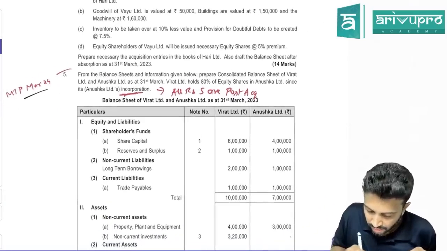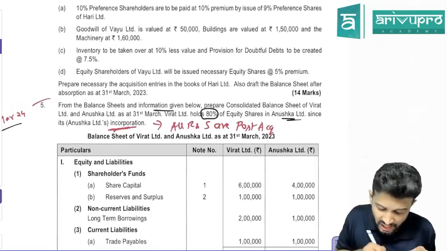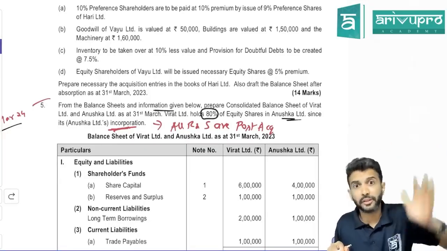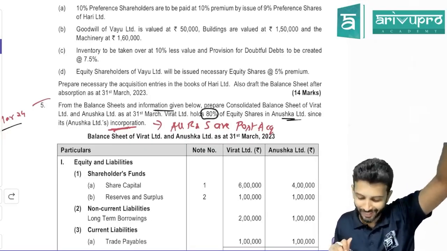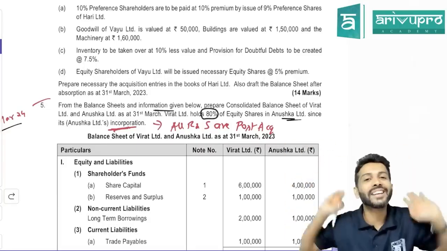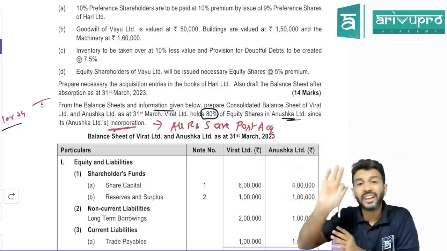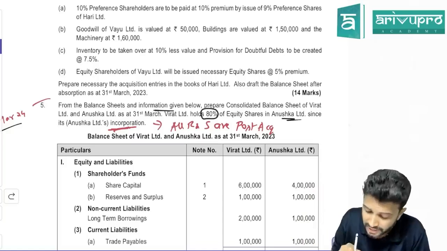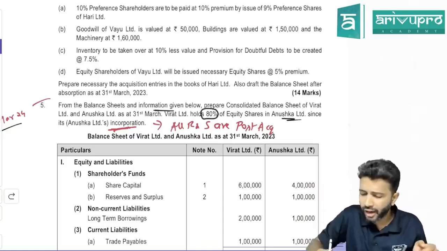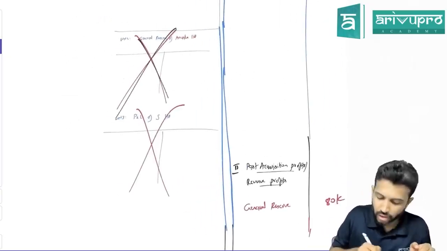Here, check. Balance sheet information they have given. Virat acquires 80% equity shares in Anushka since Anushka's incorporation. From the day Anushka company was incorporated, Virat has already acquired shares. That means every profit which Anushka Limited has made has come after Virat became a shareholder. That means every profit is post-acquisition profit. So should we prepare the general reserve working note? Not required.